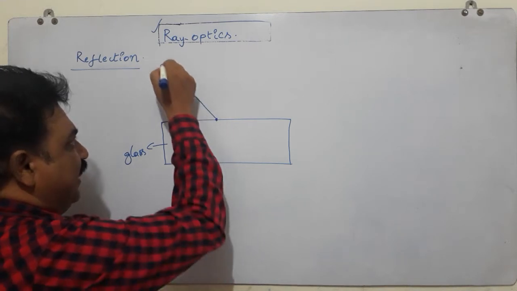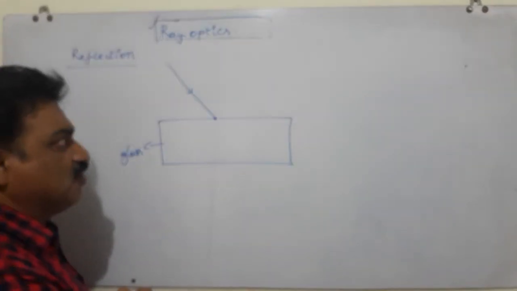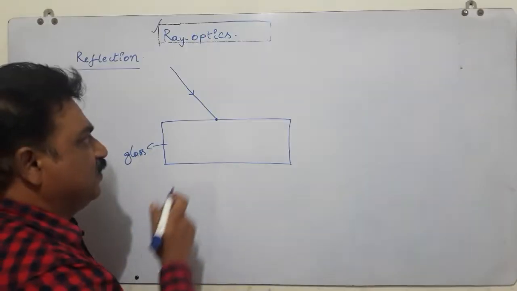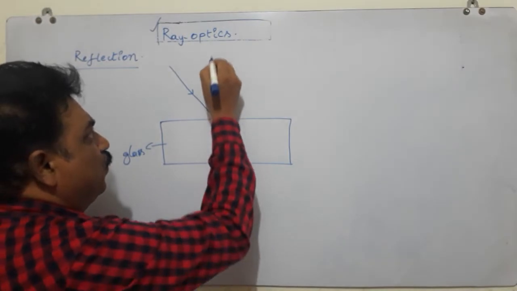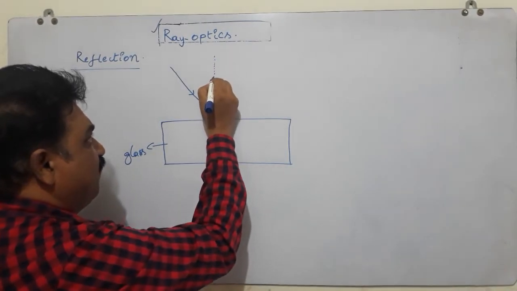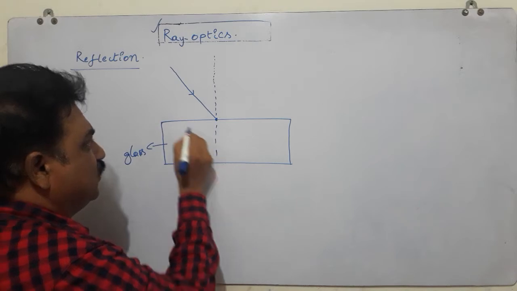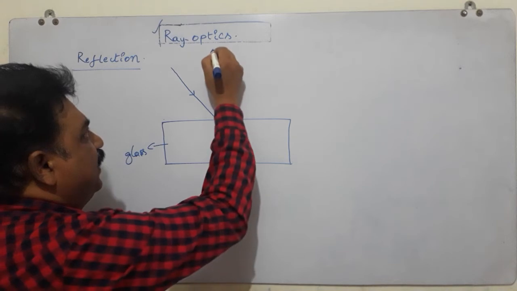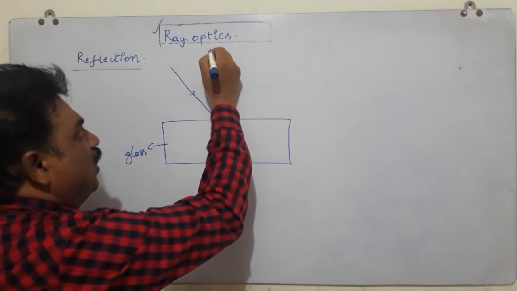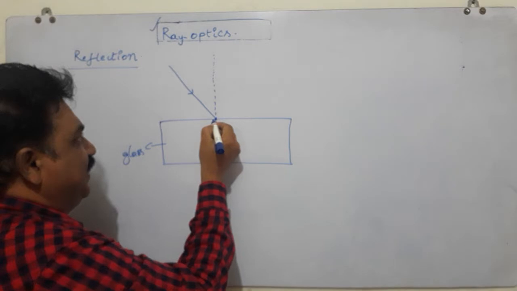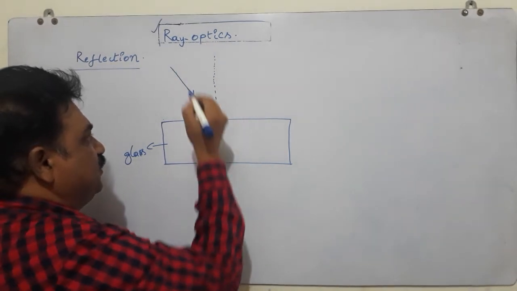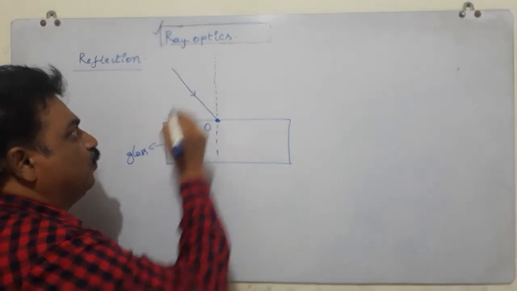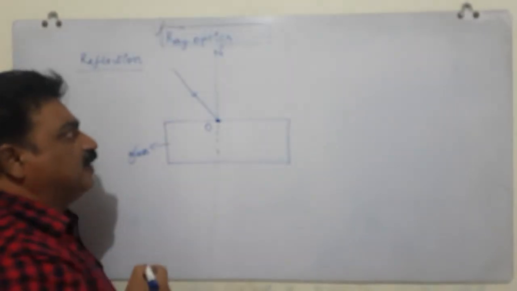This point where the light ray is incident is called the point of incidence, and if you draw a perpendicular from this point of incidence to this border, this line is called normal. This light ray is the incident ray, this is the normal, and this is the point of incidence O. ON is normal.